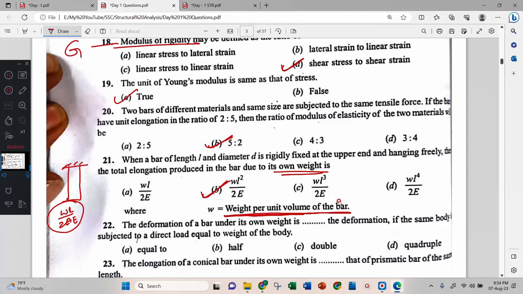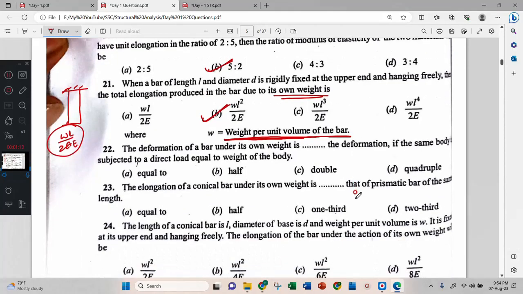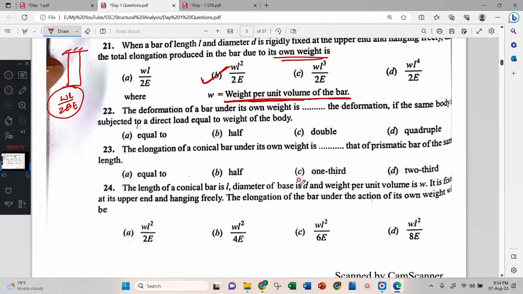The deformation of a bar under its own weight is dash the deformation if the same body is subjected to direct load equal to the weight of the body. Easy. B, correct, half.